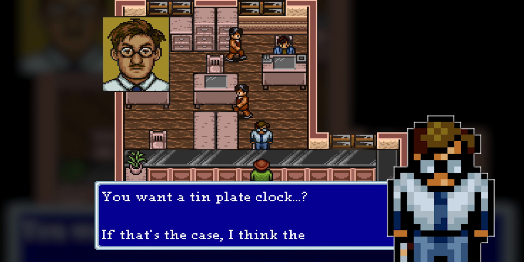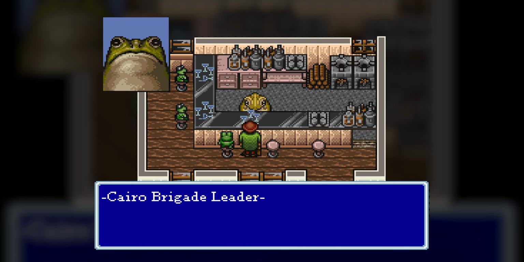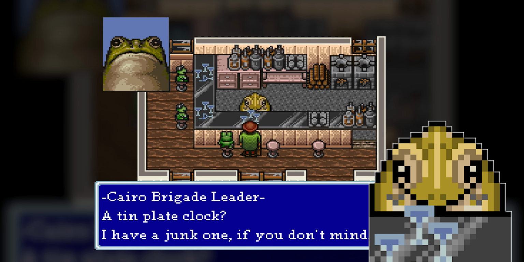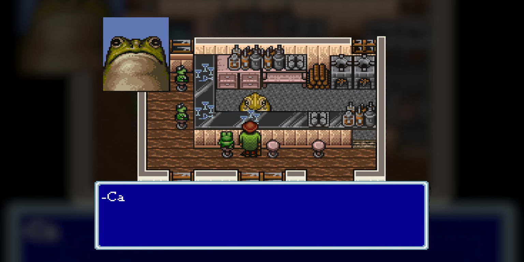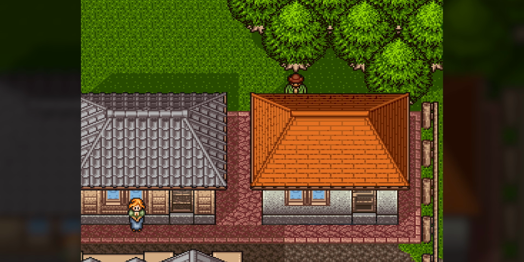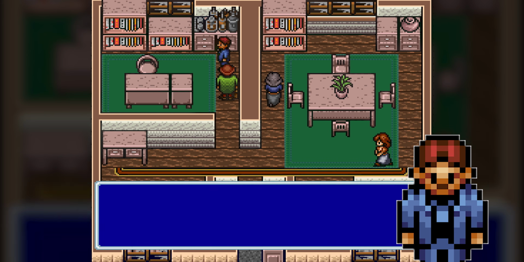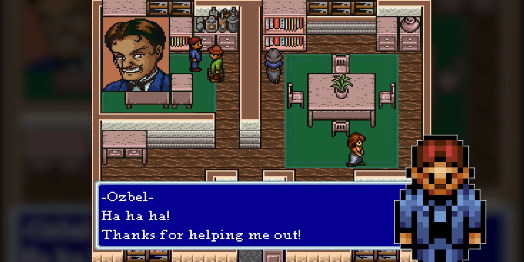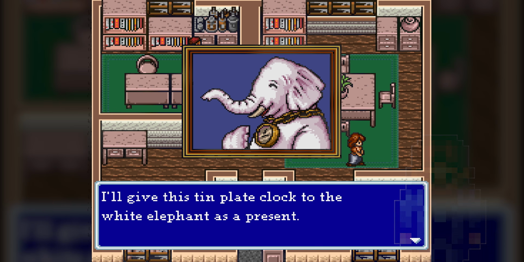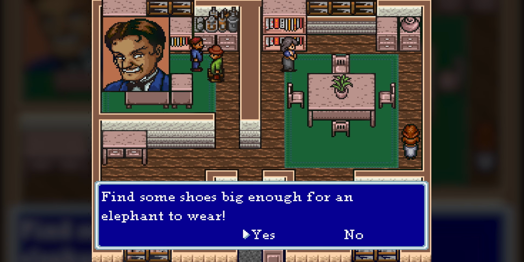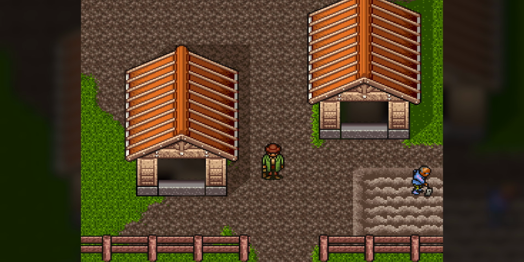We ask Leo, who says that the Toad probably has one at the bar. He does, and offers the clock at no cost, as he's been trying to get rid of it anyway. Finding the clock behind the bar, we deliver it to Osbel, who promptly places the clock around the elephant's neck, making the elephant heavier. Not satisfied, Osbel asks for another favor, a pair of shoes for the elephant.